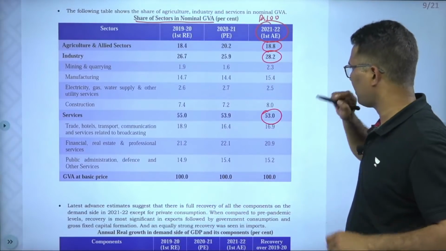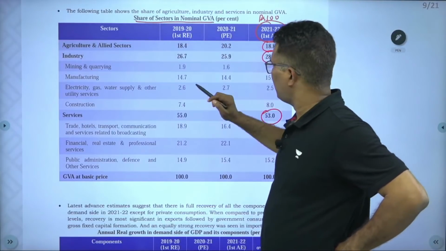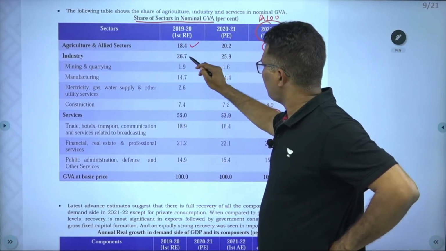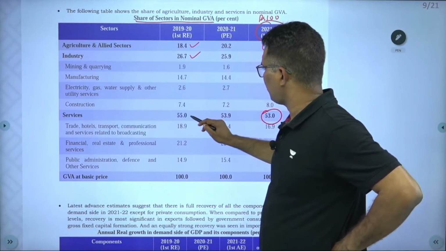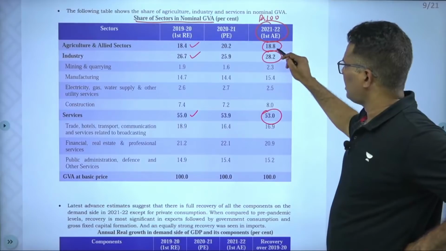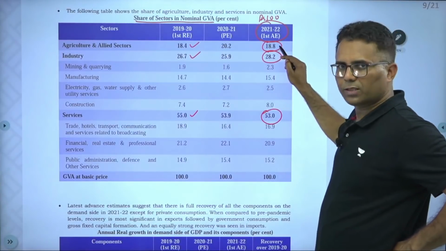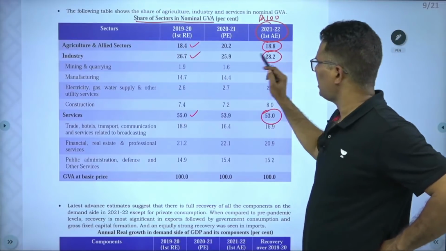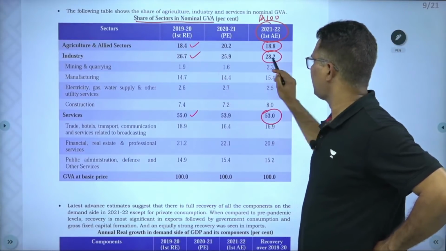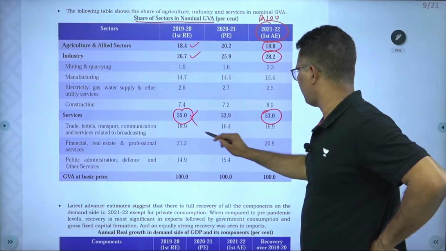See here, if you compare, this is pre-pandemic, 2019-20: agriculture 18.4, industry 26.7 and services 55.0. If you see today, after 2 years, agriculture has gained by 0.4%. The share of agriculture increased, the share of industry also increased, and services went from 55% to 53%.